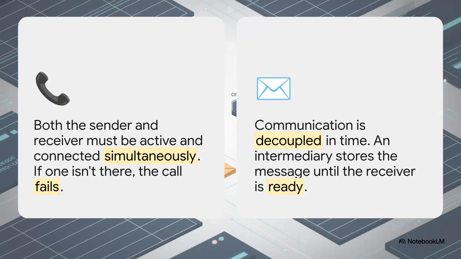The best way to explain the difference is with a simple analogy. Synchronous communication? That's a live phone call. Both of you have to be on the line at the exact same time. If the other person doesn't pick up, the call fails. End of story. But asynchronous communication is like postal mail. The sender can drop a letter in the mailbox, that's our intermediary, and just walk away. The receiver can then pick it up whenever they're ready. They are completely decoupled in time.